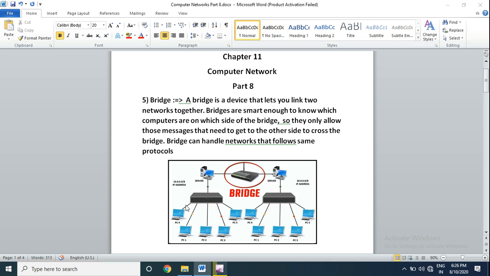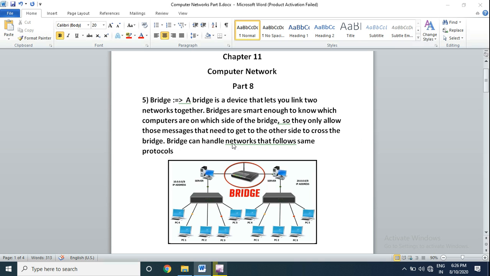If we have two networks, then to connect these two networks we use a bridge. Bridges are smart enough to know which computers are on which side of the bridge, so they only allow those messages that need to get to the other side to cross the bridge.